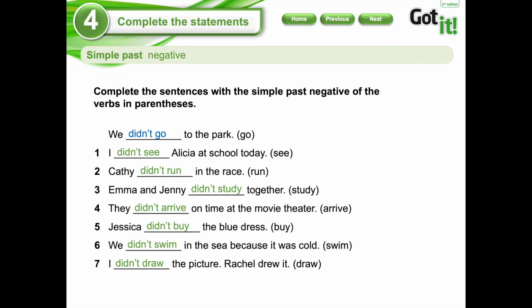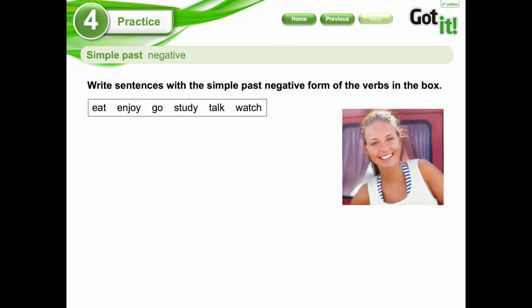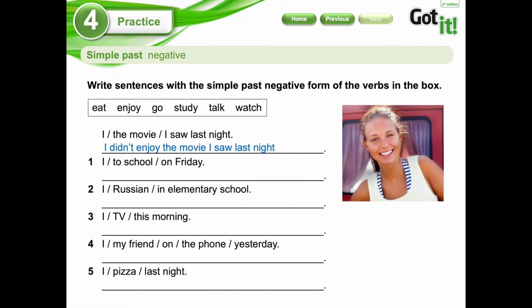Let's continue with the second exercise. I think that this exercise is very simple. We're going to pass to the next level, okay? So, write sentences with the simple past negative form of the verbs in the box. Here you don't have the verbs in parentheses, you have to find them in the box, so for that reason it's a little bit more complicated. Let's pay attention to the example. I immediately write didn't, and you have to pay attention here, the movie I saw last night. Eat, enjoy, go, study, talk, or watch. In this opportunity, I didn't enjoy the movie I saw last night.